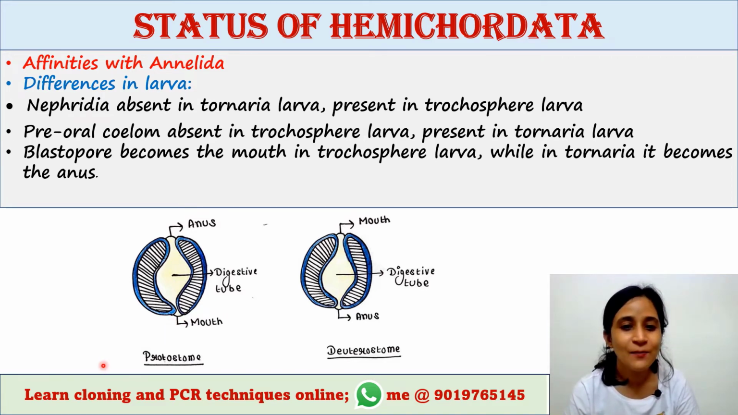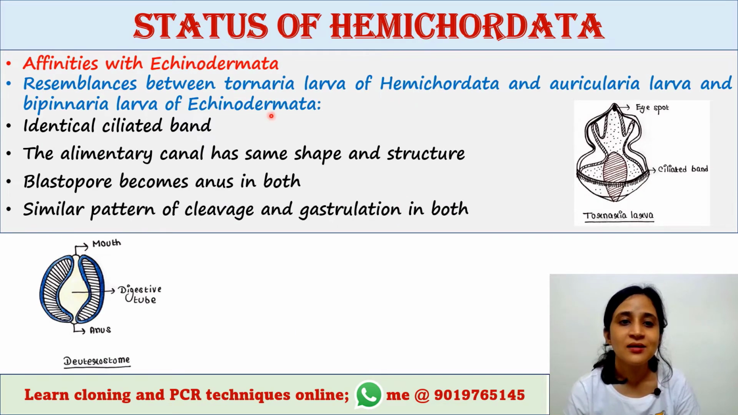They are called protostome. And this blastopore becomes the anus like this in Tornaria, and they are called deuterostome. So these are some differences. Affinities with Echinodermata.